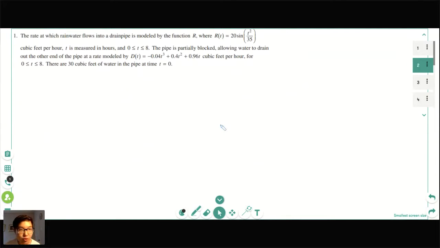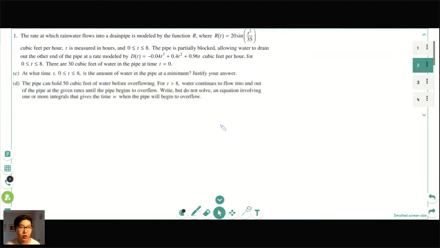The rate at which rainwater flows into a diagram. Sorry, this is part C and part D. So same functions here. So we have our in and we have our out. So I see here that someone said they had trouble with minimums and maximums.